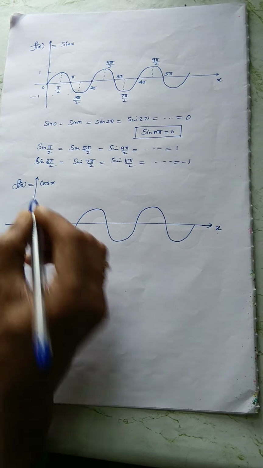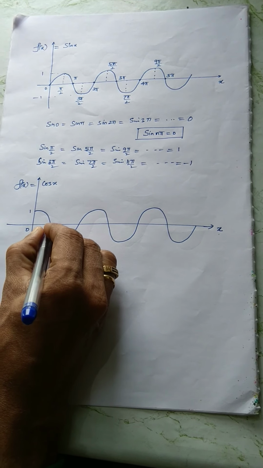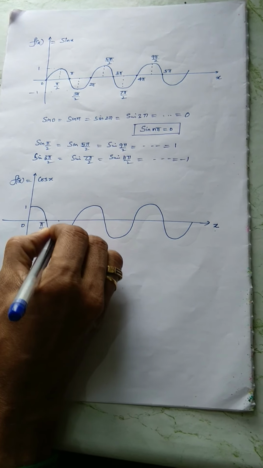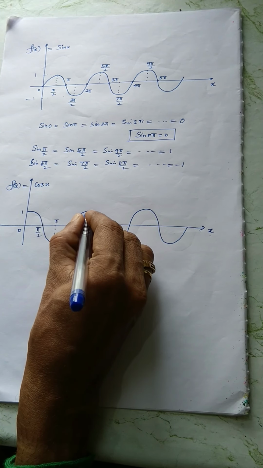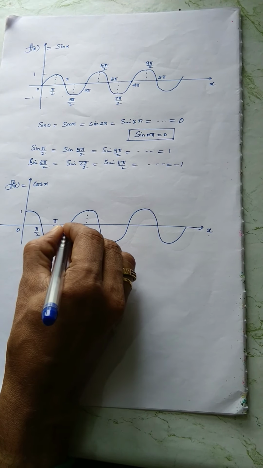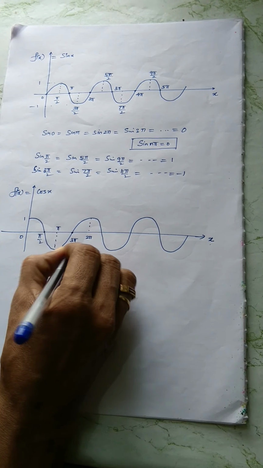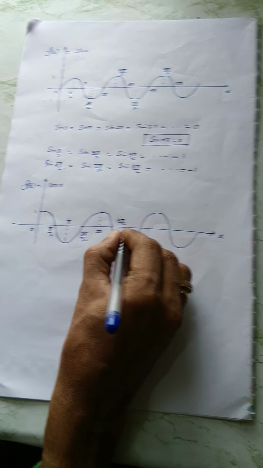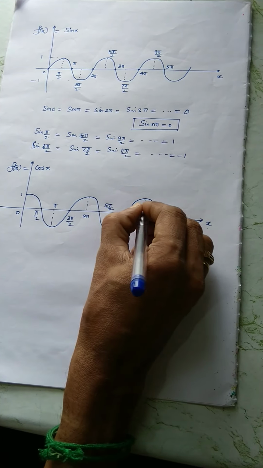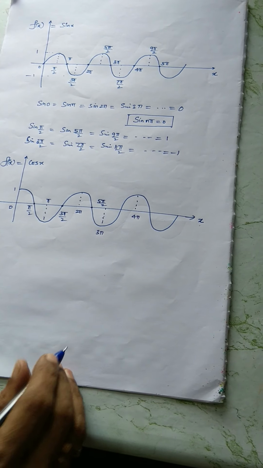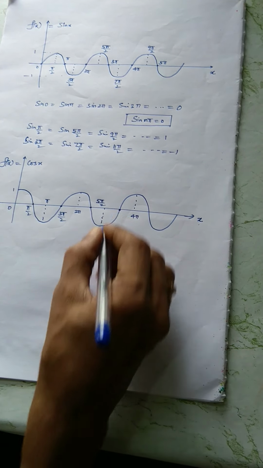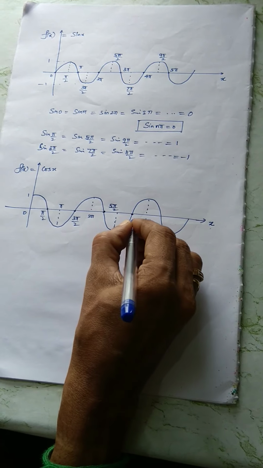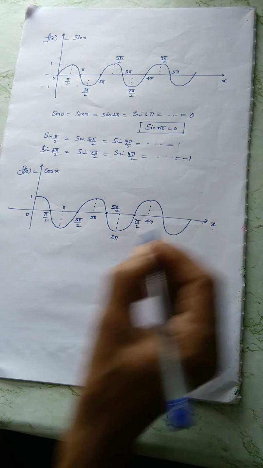Okay, now the peak value is 1, cos 0 is 1, and this intersecting value is nothing but pi by 2. This value is cos pi, and peak level 2 pi. This value 3 pi by 2, this value 5 pi by 2, down 3 pi, peak value 4 pi. Now take this particular graph. This point is 5 pi by 2, 7 pi by 2, etc.